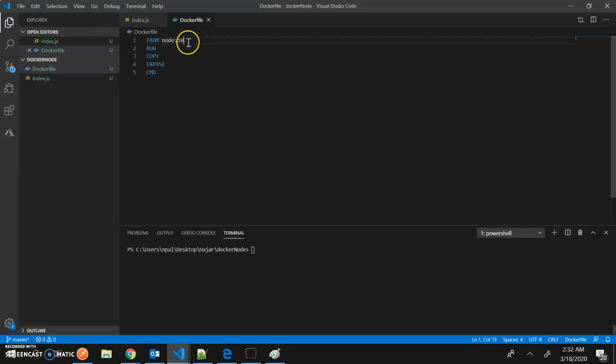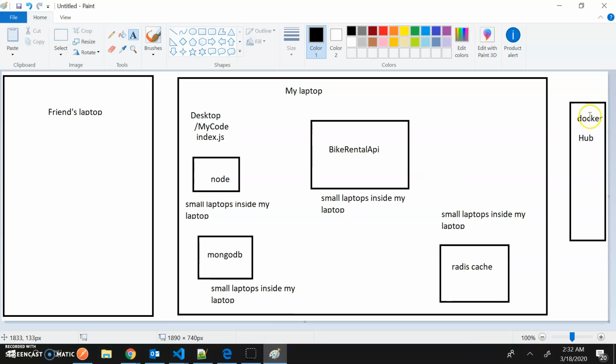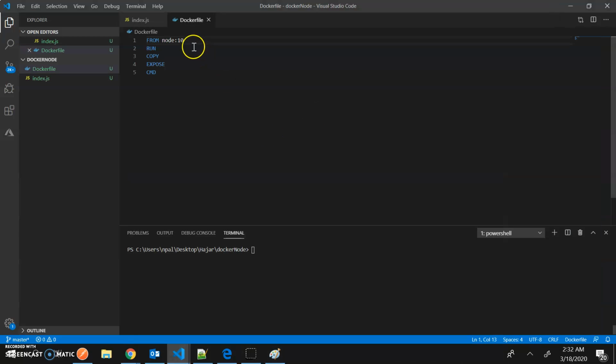A basic computer where Node version 10 is running. That will do nothing but go to Docker Hub, where there is a small computer with Node version 10 running. It will download for me and give me a brand new computer where Node version 10 is running. Okay. So now RUN is nothing but if I want to install some additional thing over there.